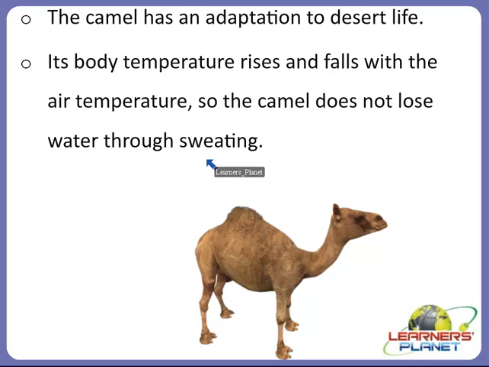The camel has also other adaptations apart from the body temperature, like it can drink large amounts of water at one time and use the fat store in its hump. You can see here, this is a hump. So what is present in the hump? It is the fat store in the hump, right? So if the fat is stored in its hump, what will happen? It can survive as long as 2 weeks without water.